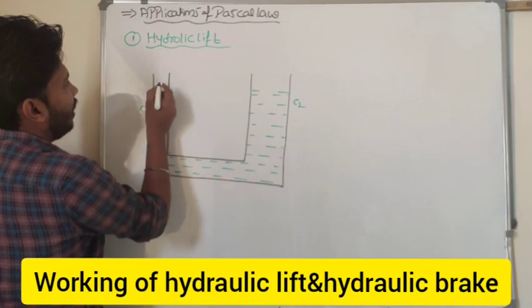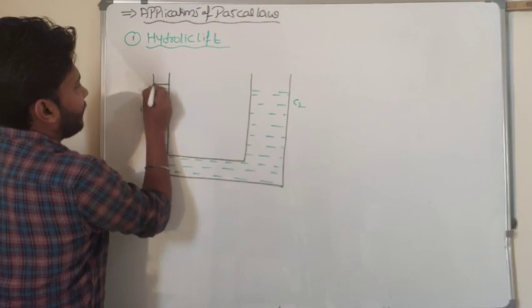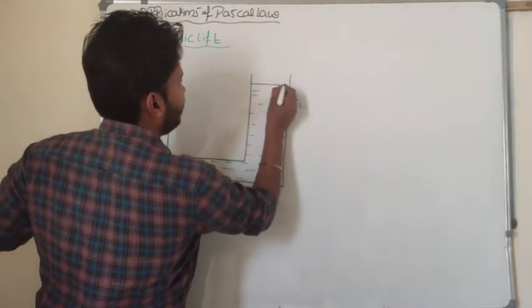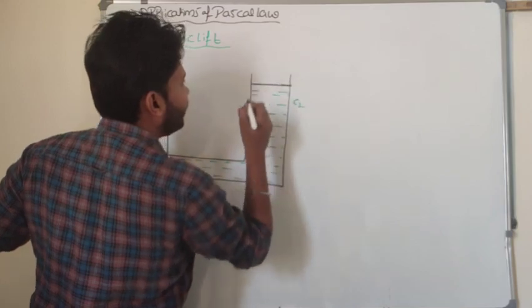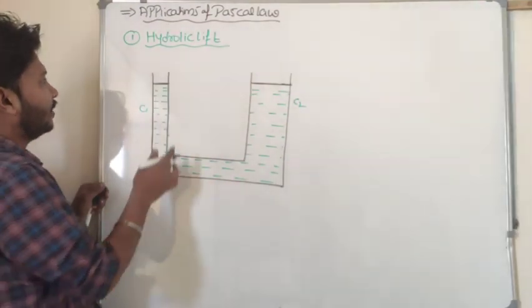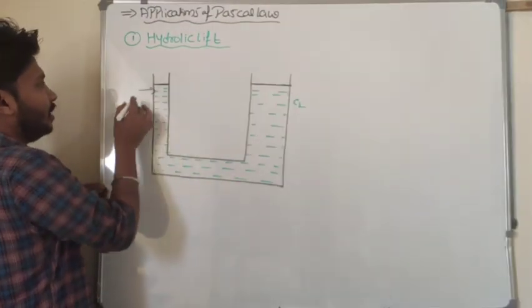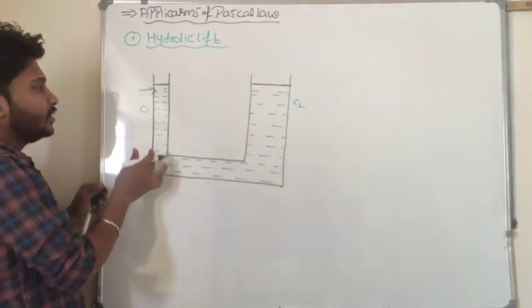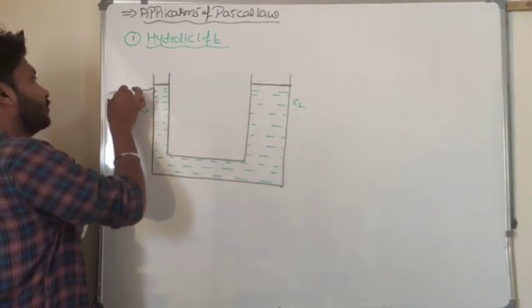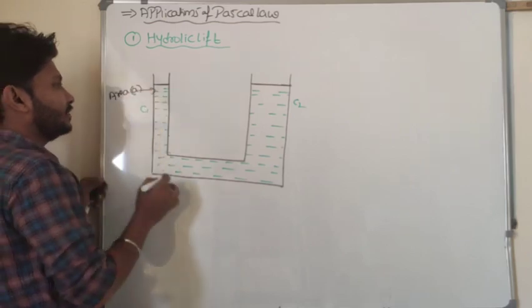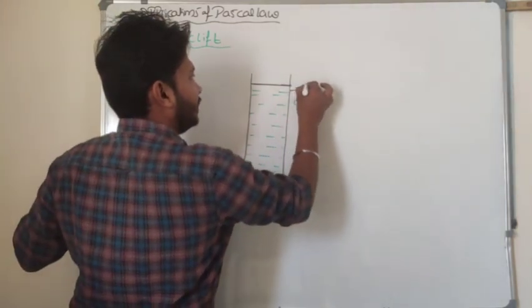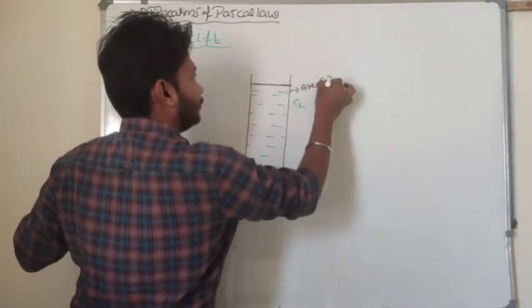Now I will attach a piston to both columns C1 and C2. For example, the small cross sectional tube has area small a, and this area is capital A.